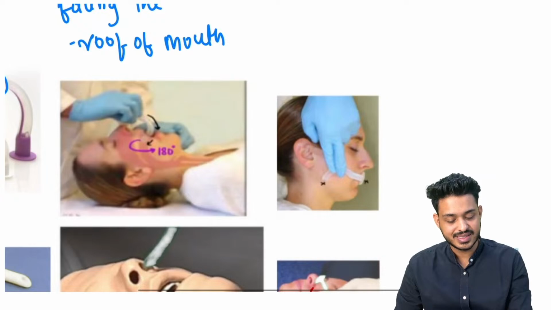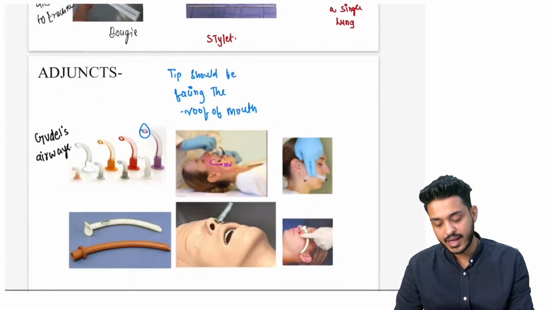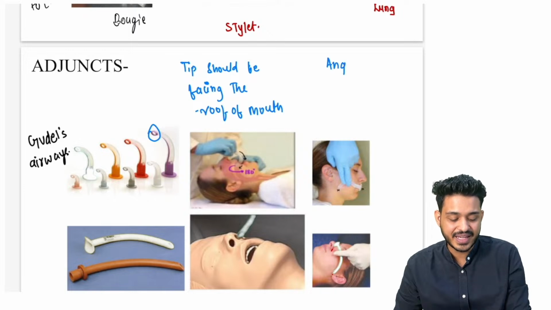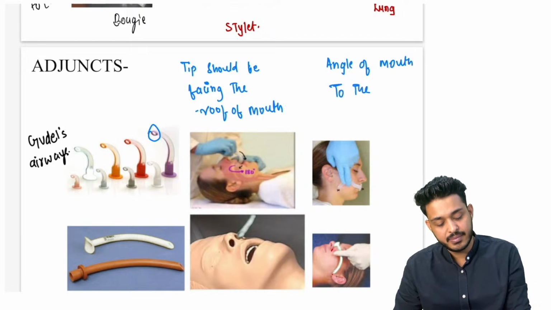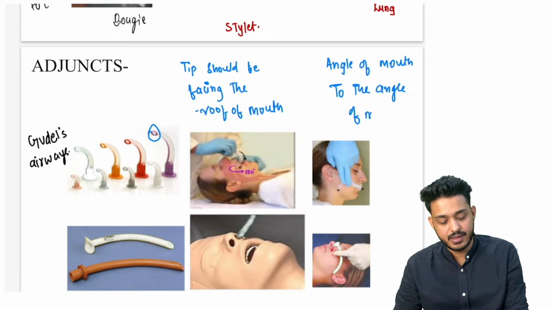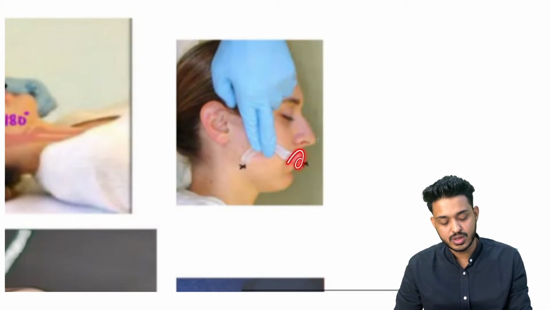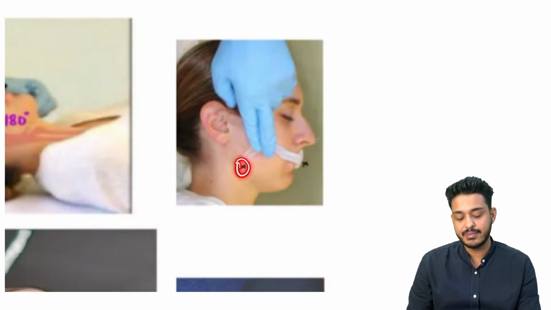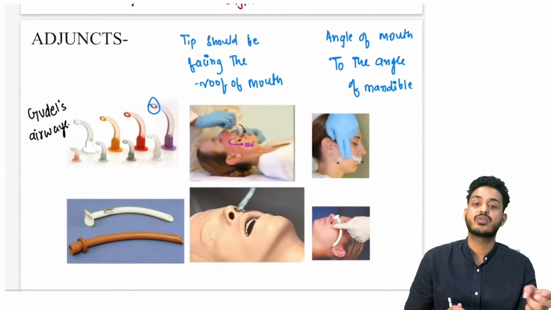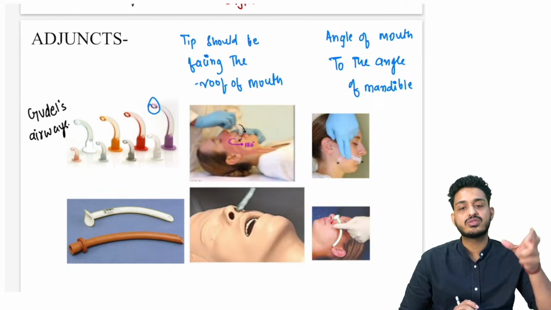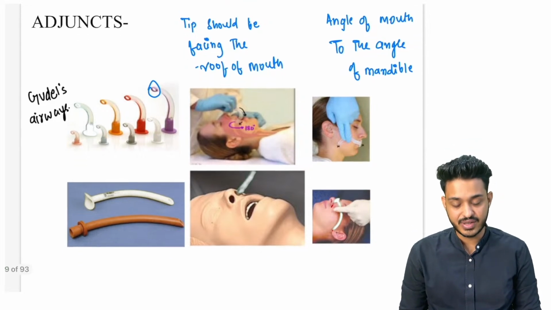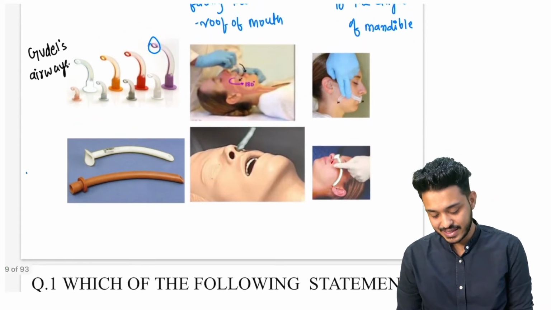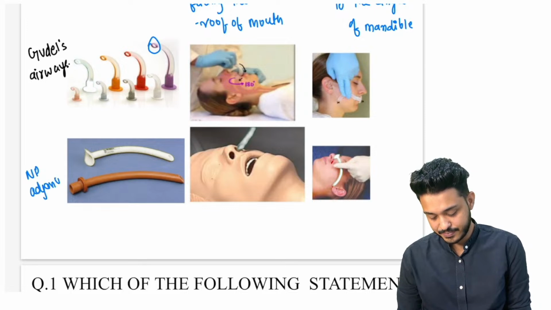Remember how we are going to assess the size: it is going to be from the angle of mouth to the angle of mandible. How do you assess the size? From the angle of mouth to the angle of mandible we are going to assess the size. How to insert? We are going to put the tip facing the roof, and after that rotate it 180 degrees. That is how we are going to give the oropharyngeal adjuncts.